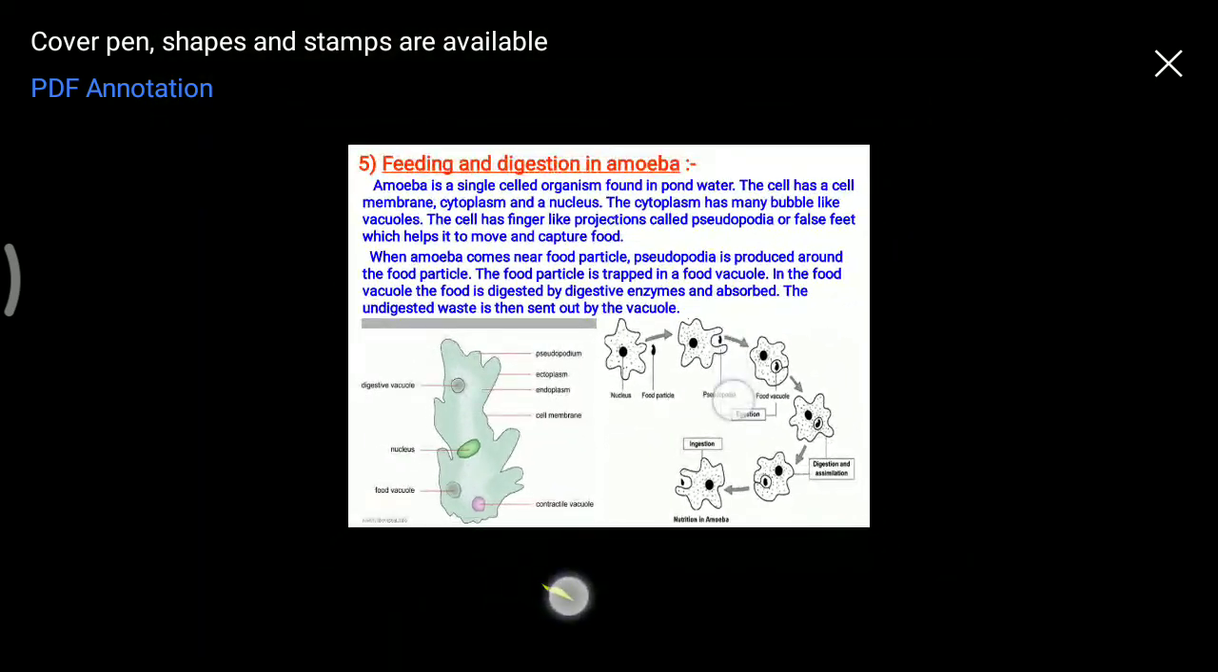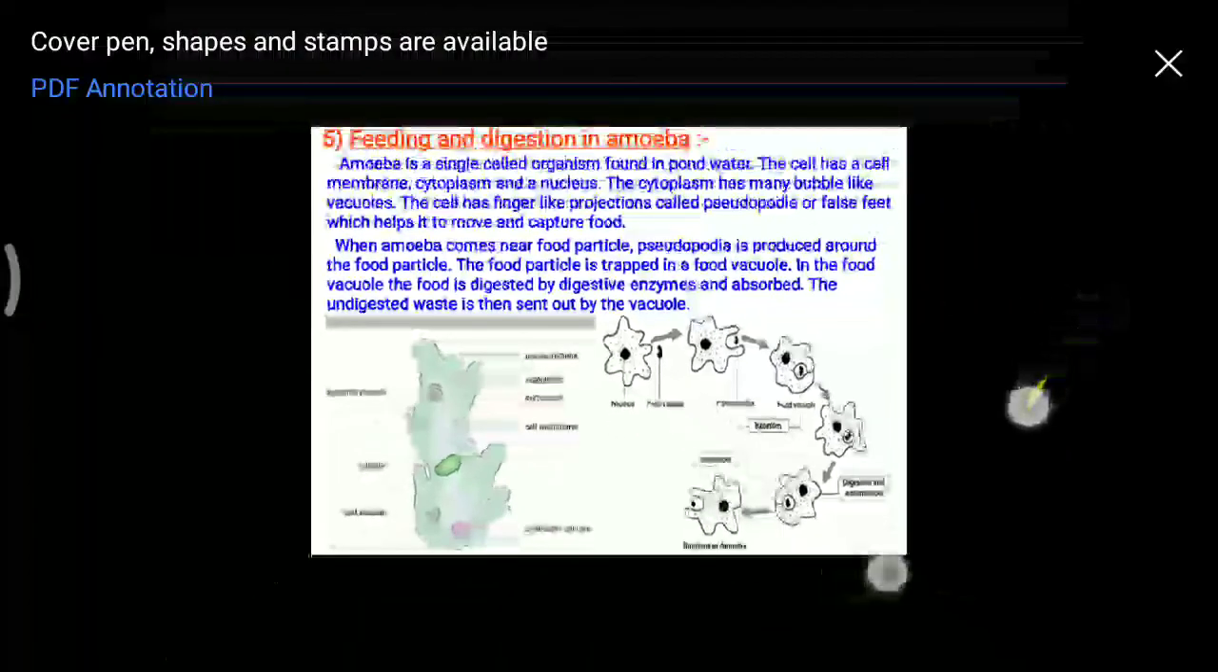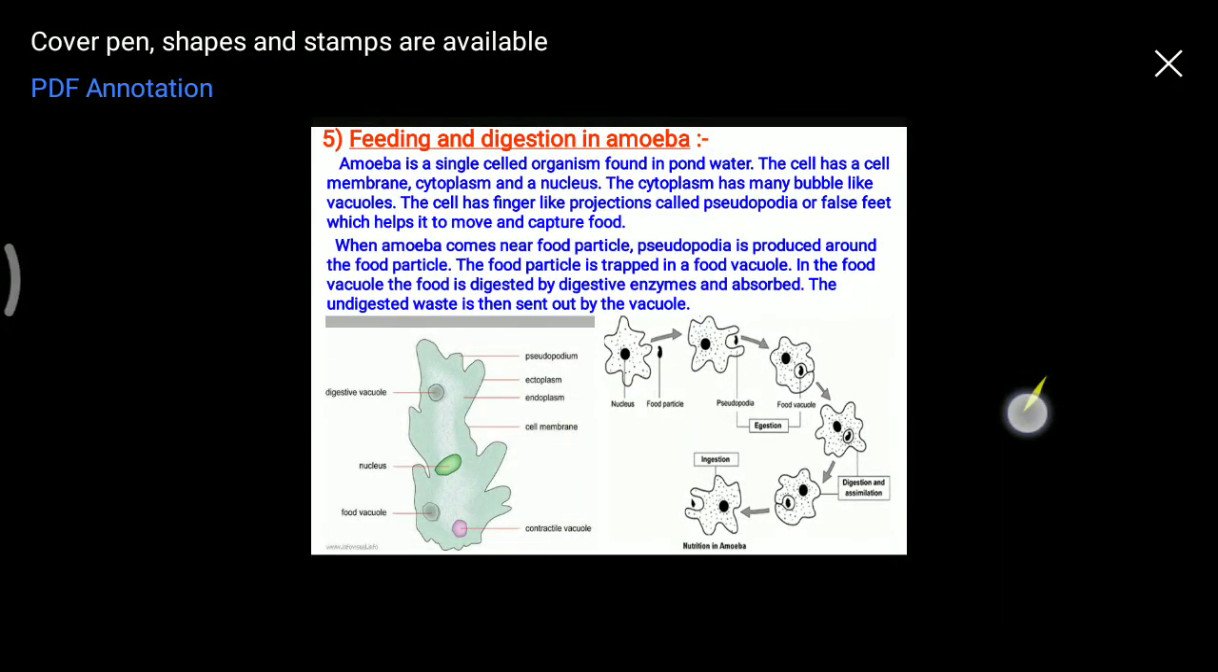Now, another very important thing is the feeding and digestion in amoeba. Amoeba, as all of you know, is a single-celled animal and is present in water. Now, this cell completes its digestion in itself. The cell has a cell membrane, cytoplasm and nucleus, and this diagram is very important. You have to draw it.